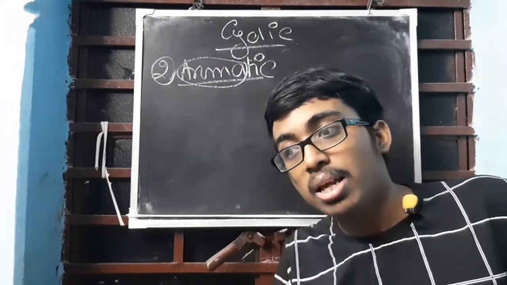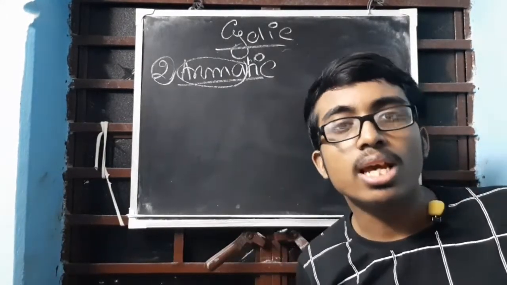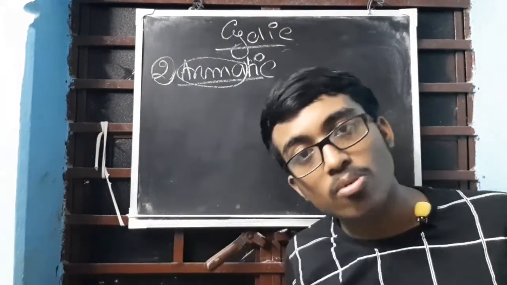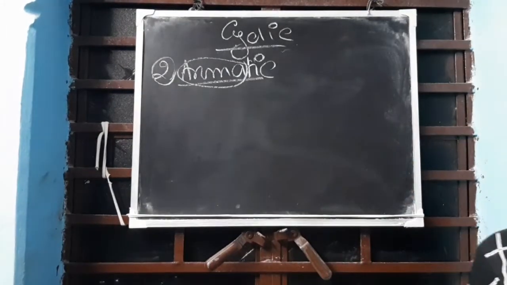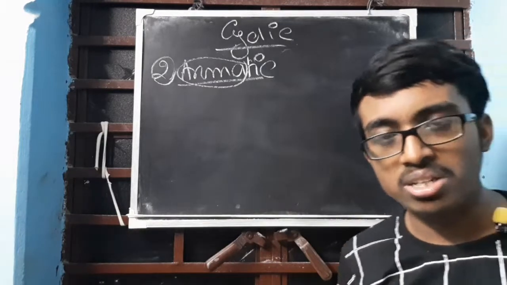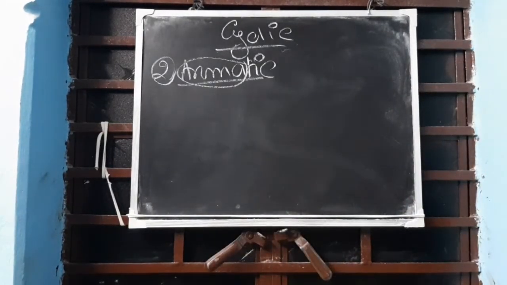For example, in your wardrobe, you keep naphthalene balls. They have a very good smell. If you have ever kept them, then you will have got the smell. That smell is due to this aromatic compound. Naphthalene is an aromatic compound.